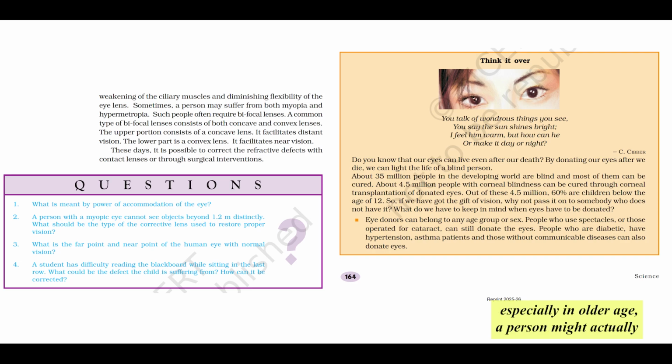Now, sometimes, especially in older age, a person might actually suffer from both myopia, difficulty seeing far, and hypermetropia, difficulty seeing near, often due to presbyopia setting in. In such cases, they commonly require bifocal lenses. A typical bifocal lens has 2 distinct parts. The upper part is usually a concave lens for correcting distant vision, while the lower part is a convex lens designed for correcting near vision, like reading.